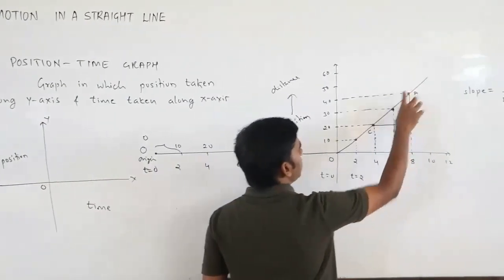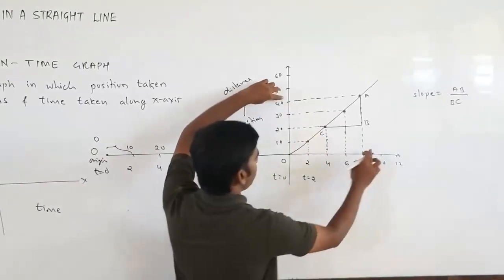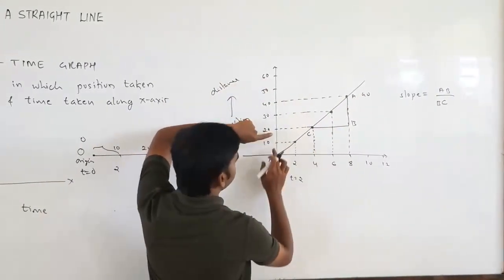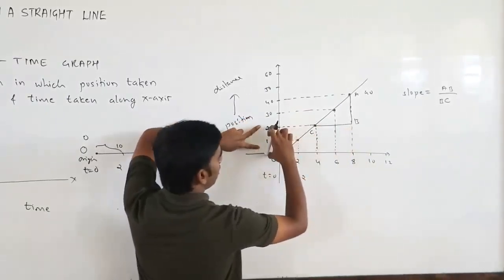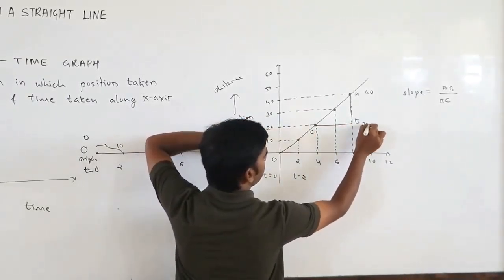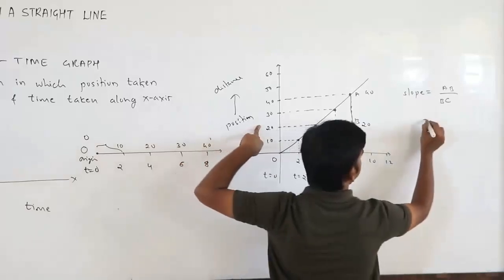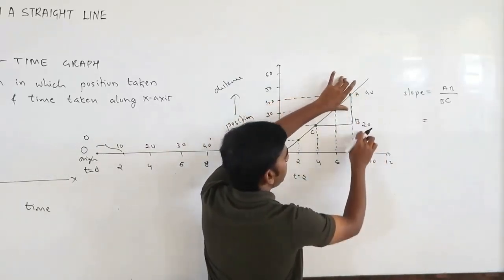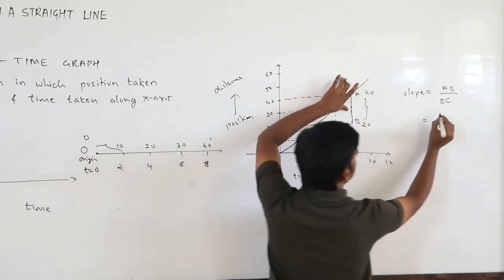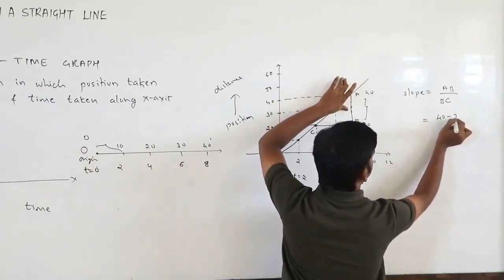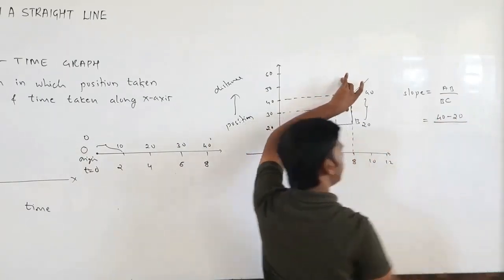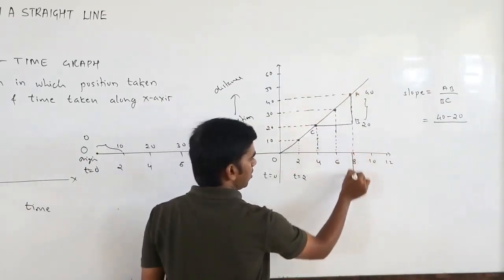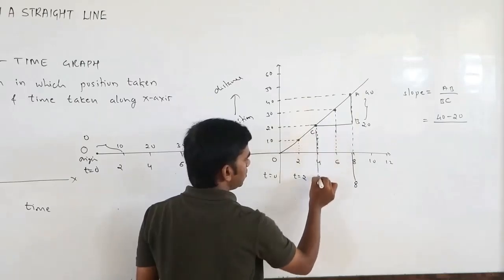AB is from here to here, it is 40, and from here to here, it is 20. So AB is 40 minus 20, divided by the time. Time here is 8, and time here is 4.